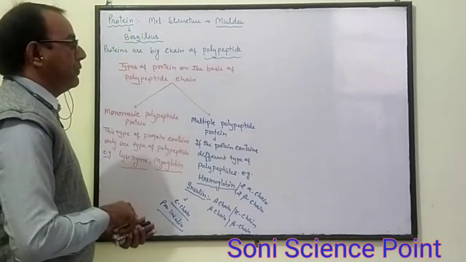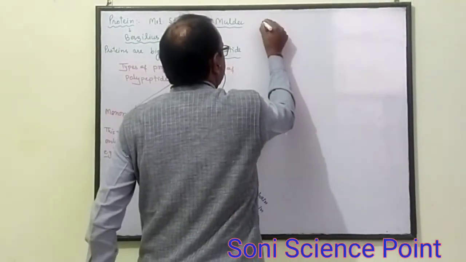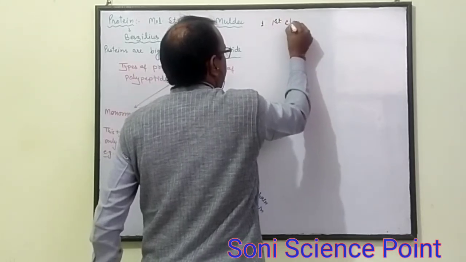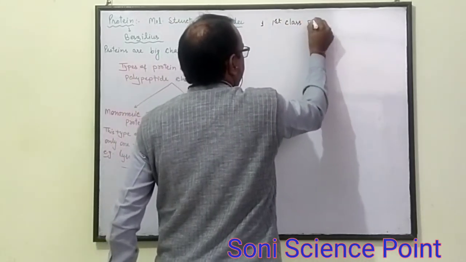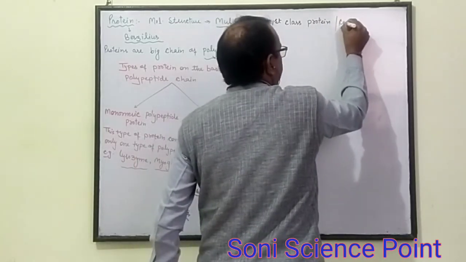Another way of classifying proteins is first class protein, also known as complete protein.